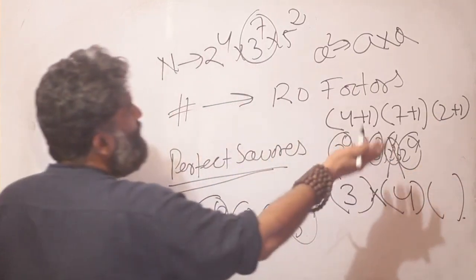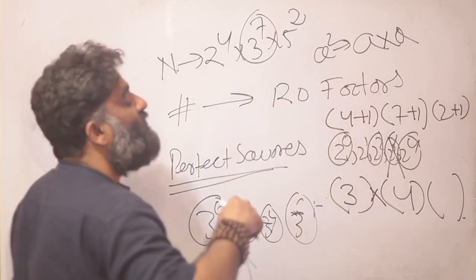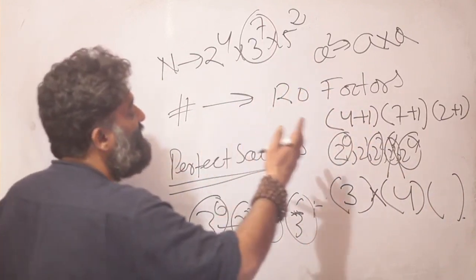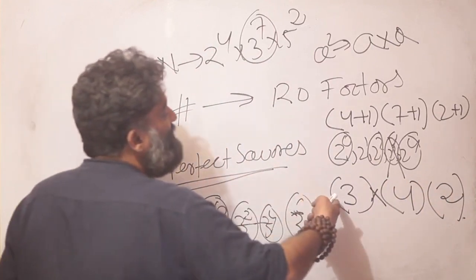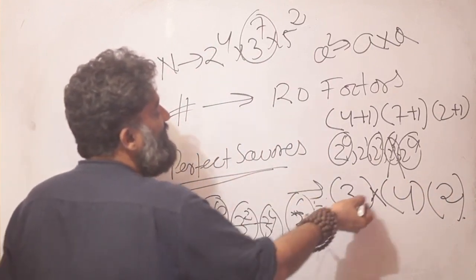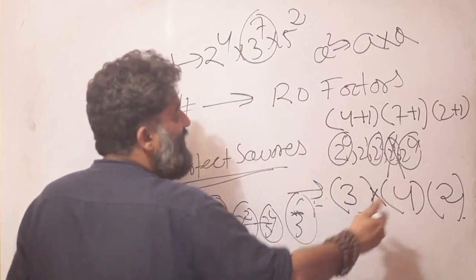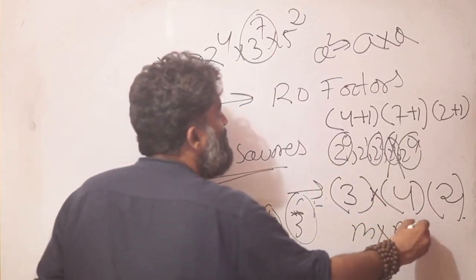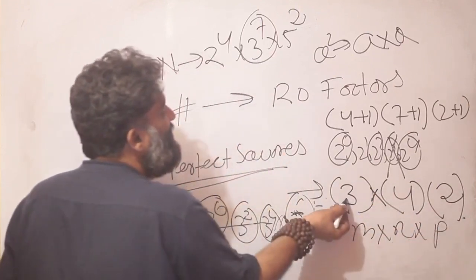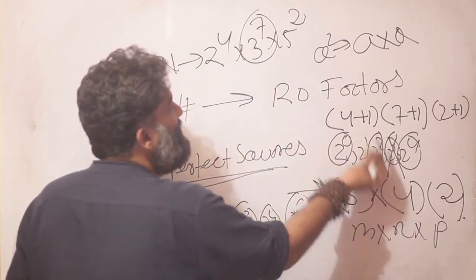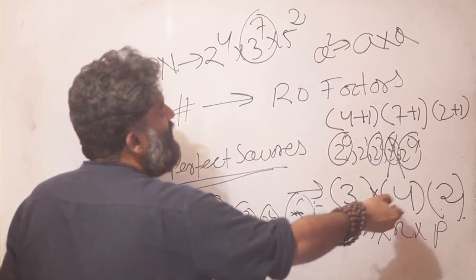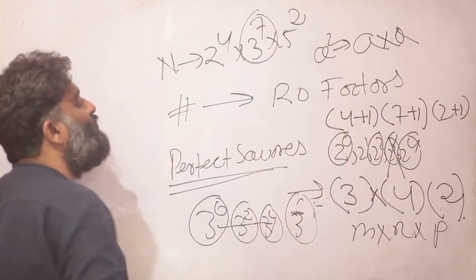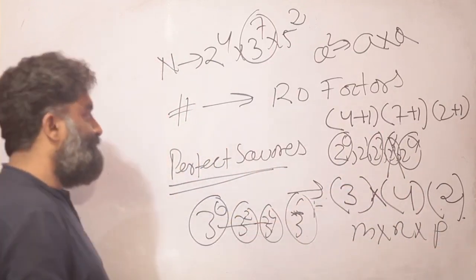Now by now hopefully you have the logic. For 5 I can go for a 5 raised to 0 or a 5 raised to 2. That means only 2 possibilities. So how many ways now? Just the counting, 3 into 4 into 2. Why are we doing it? That comes from permutation and combination. 3 ways of going for 2, 4 ways of going for 3, and 2 ways of going for 5. So overall number of ways would be 3 into 4 into 2, which is 24, right?